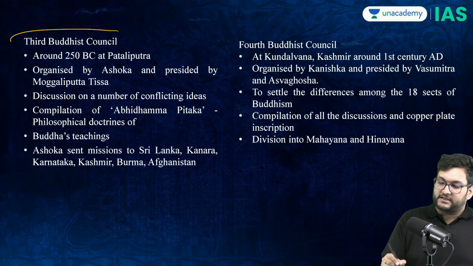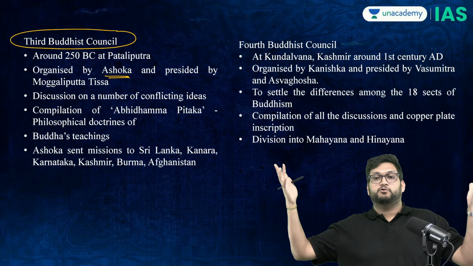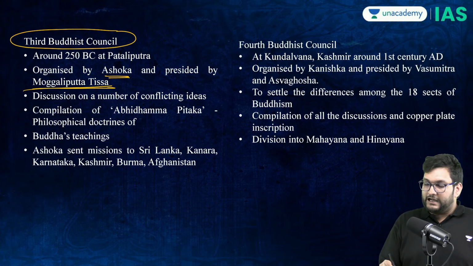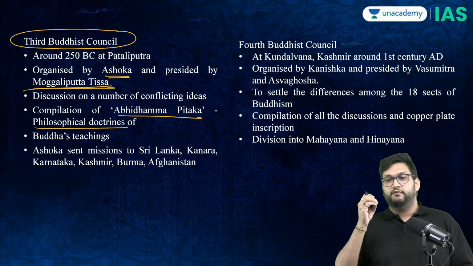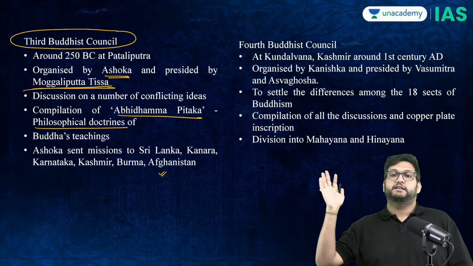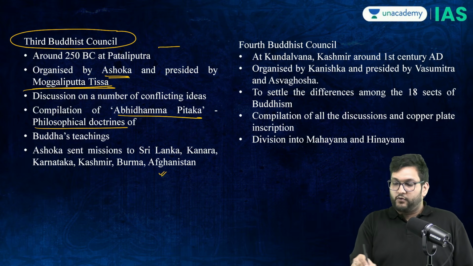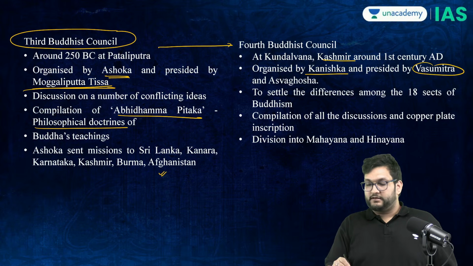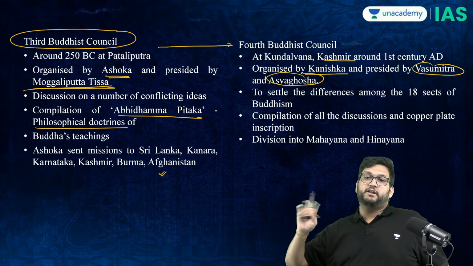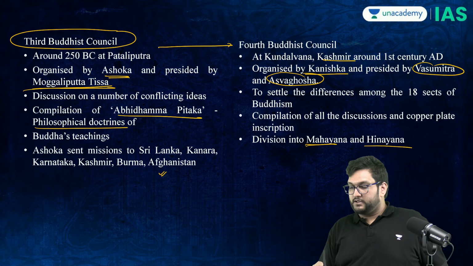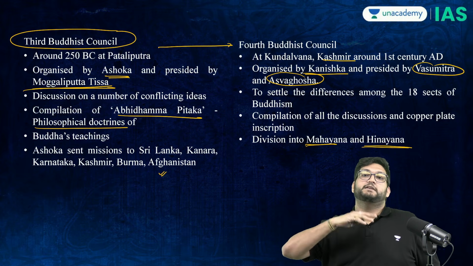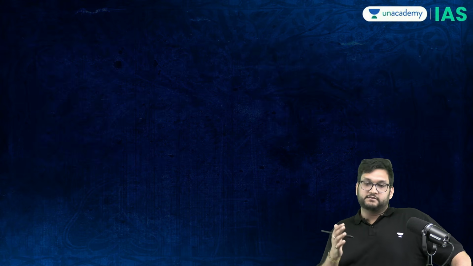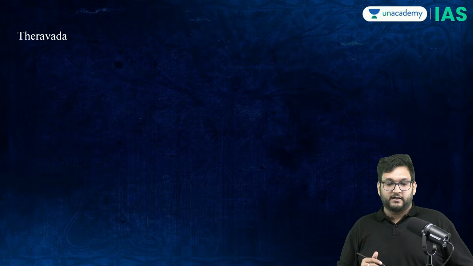Third council happens under the celebrated Ashoka, the best upasak which Buddhism ever got, presided by Moggaliputta. Abhidhamma Pitak is written, philosophical teaching, and missions will be sent across to spread Buddhism. Fourth Buddhist council is in Kashmir under Kanishka, but now two men will be there. Vasumitra and Ashwaghosha. Difference is one says Buddha is God, the other one says Buddha is a teacher. And this is where now we get four major schools.